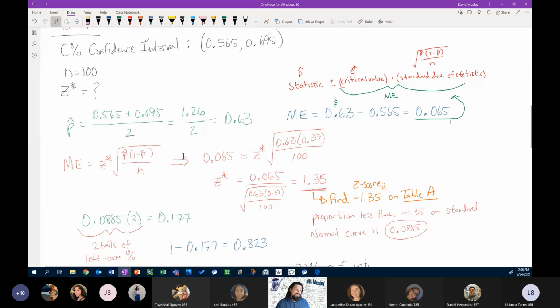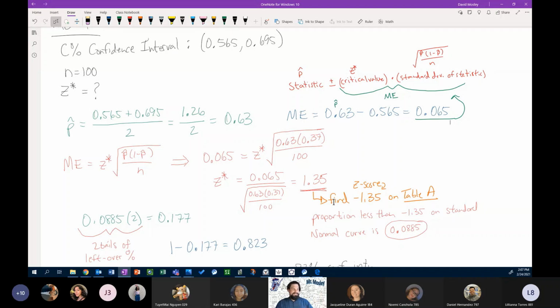Which means I can now use this formula: margin of error equals z star times the square root of p hat times 1 minus p hat over n. Replace it with the values I have, which I can now solve for z star. We rearrange this equation, and we get z star equals 0.065 divided by the square root of 0.63 times 0.37 all over 100. And this gives us 1.35. So our z star is 1.35. But again, I'm working backwards, the reverse way through all of this work.